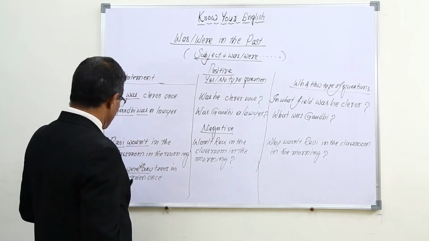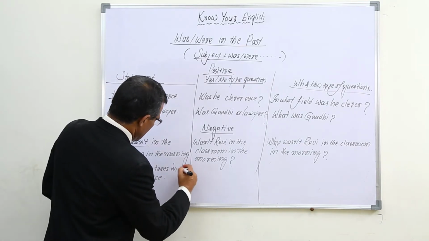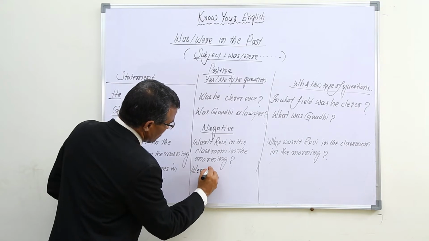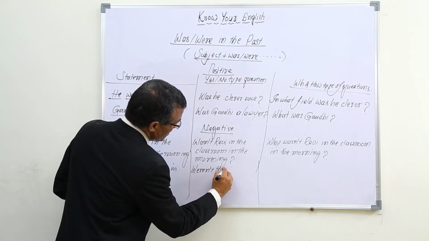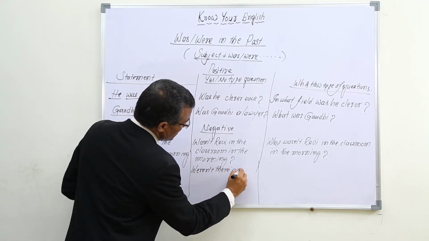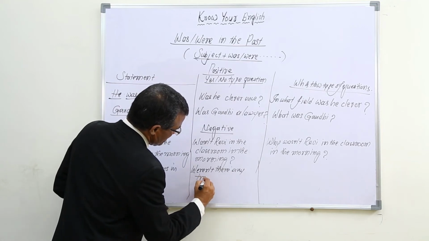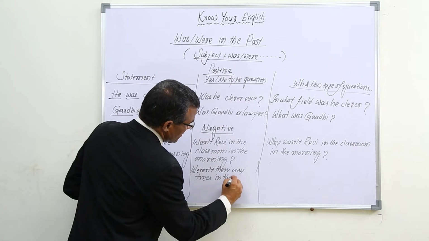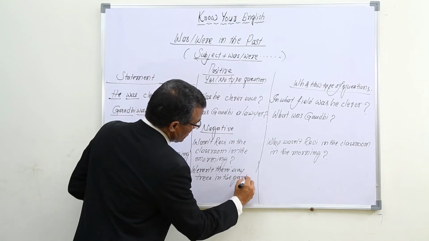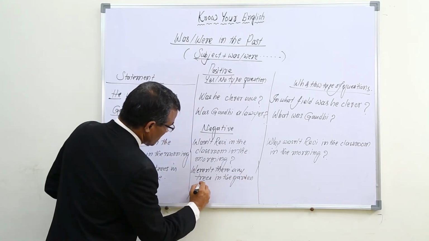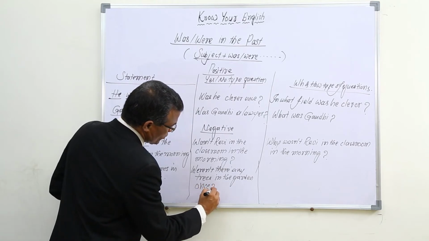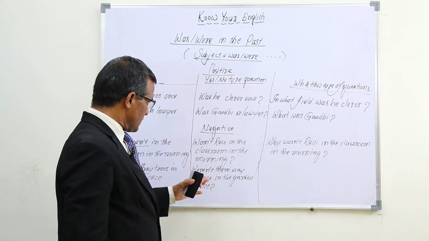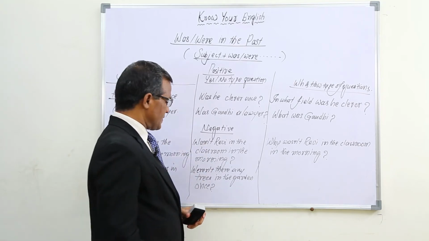There weren't any trees in the garden once. Changing the order, weren't there any trees in the garden once? This is a question. So negative yes or no type question.